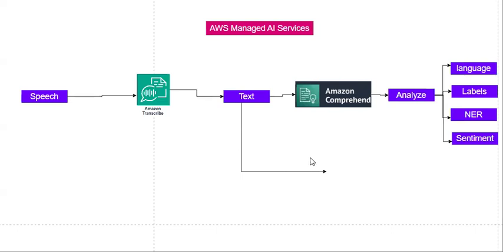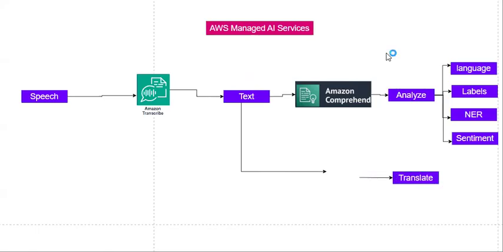Let's say I analyzed the text that I have, and after analyzing it using Comprehend, I understood that I don't know the language of that text, so the text is not understandable to me. So what I'm expecting is to translate that text.